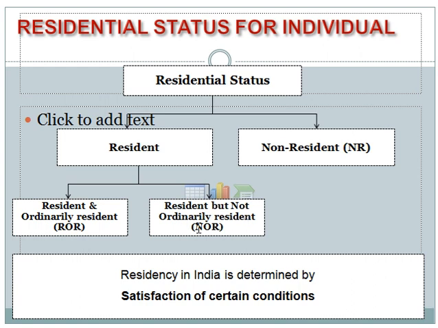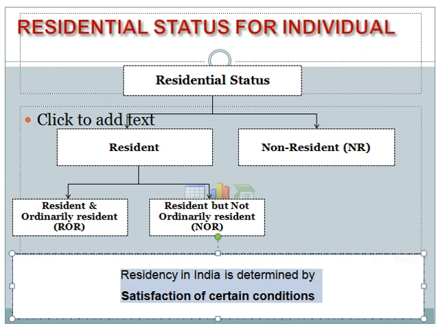But there are three types of residential status for individual assessees. That means resident and ordinarily resident, then not ordinarily resident and non-resident. And the residential status is determined on the basis of satisfaction of certain conditions.